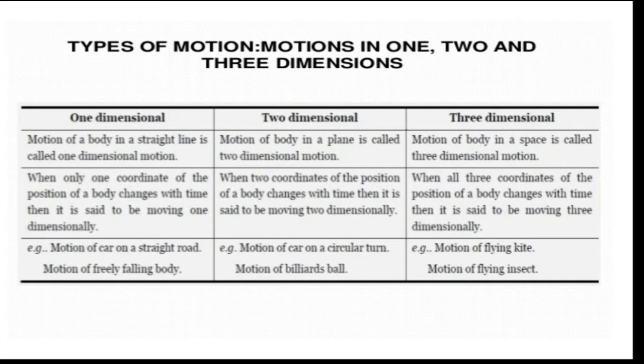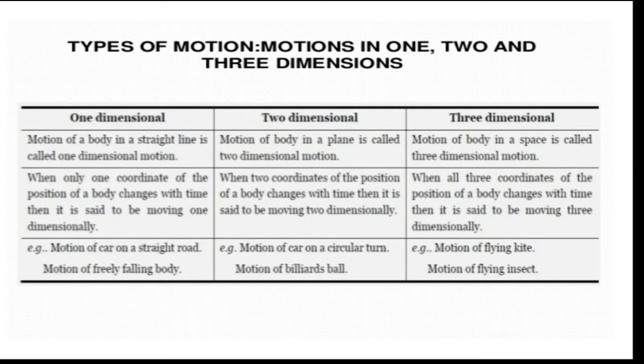You need only one coordinate to characterize its position at any instant of time. Characterizing position means stating where the object lies. We say at t equal to 1 second, this bead is at x equal to 2 centimeter. You take an origin, and from that origin the bead is at 2 centimeter. Stating like that, we say characterizing the position.